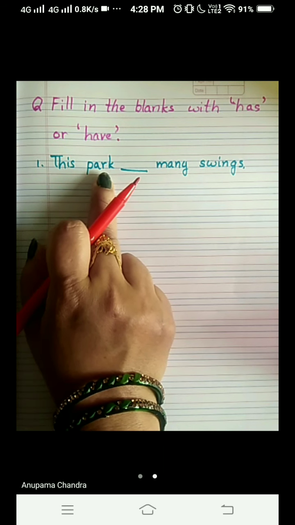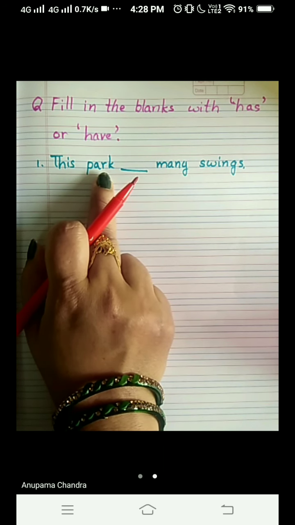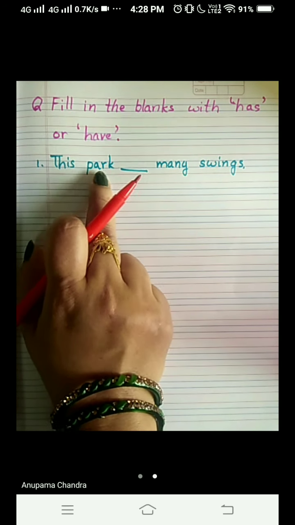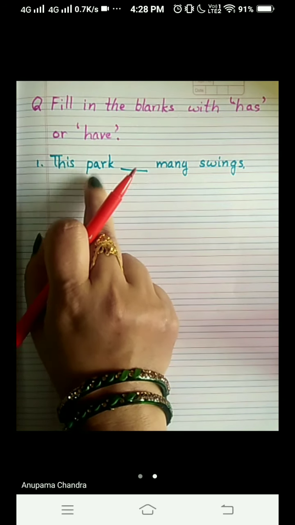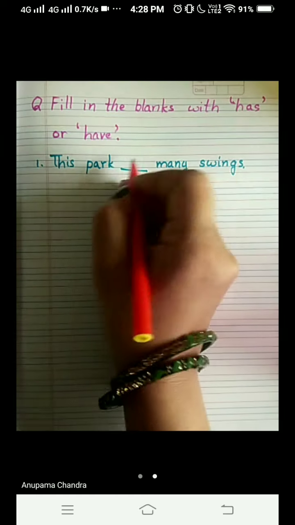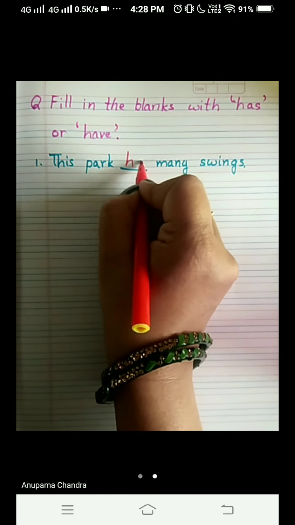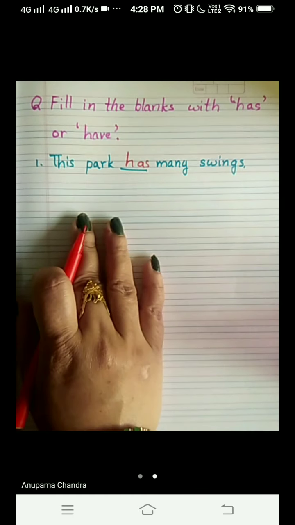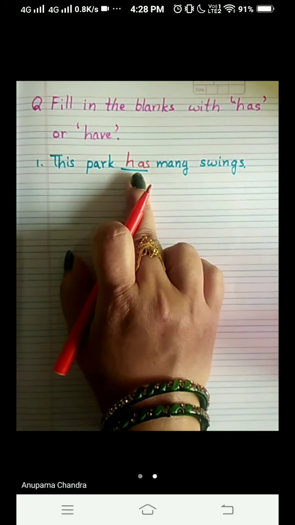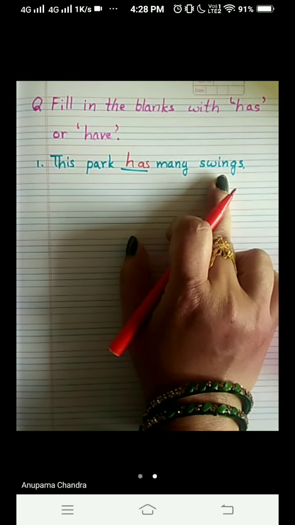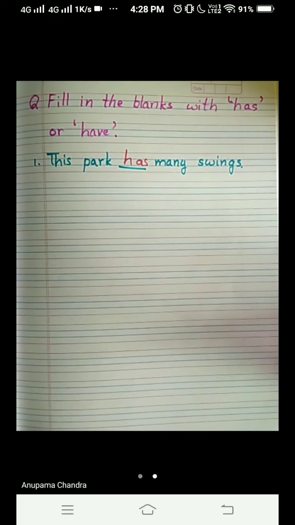We use has when we talk about one person, place, animal or thing. Okay, so we are talking about one place here. So we are going to use here has. H-A-S, has. Now our sentence is complete. This park has many swings.